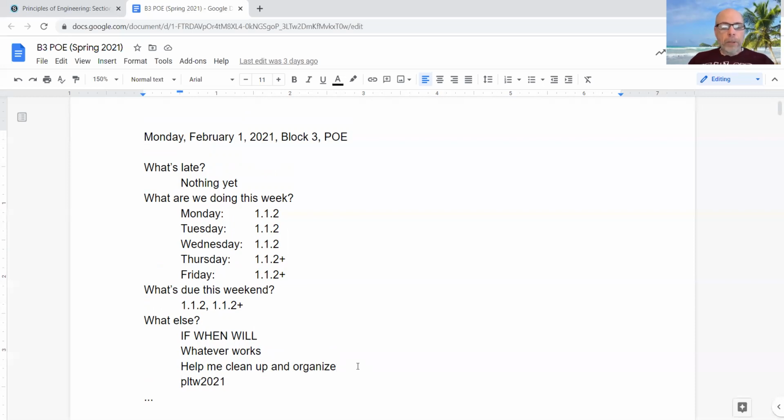And then Project Lead the Way 2021, PLTW 2021, all lowercase. That is the password to your Project Lead the Way account on the web page. If you don't know your username, I need to give it to you. I have it, but it's just a matter of organizing the information, and I might just email it to you individually. You really can't do much without it. So that's a high priority item.